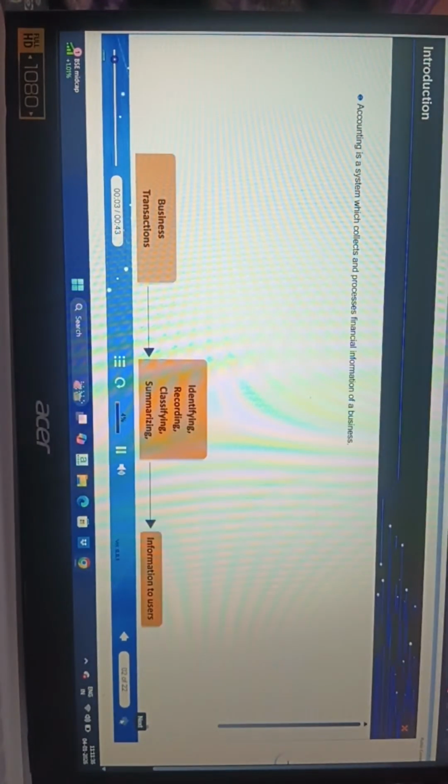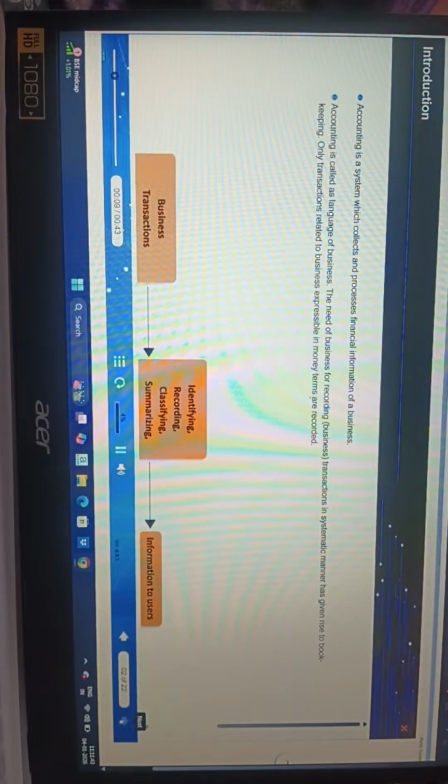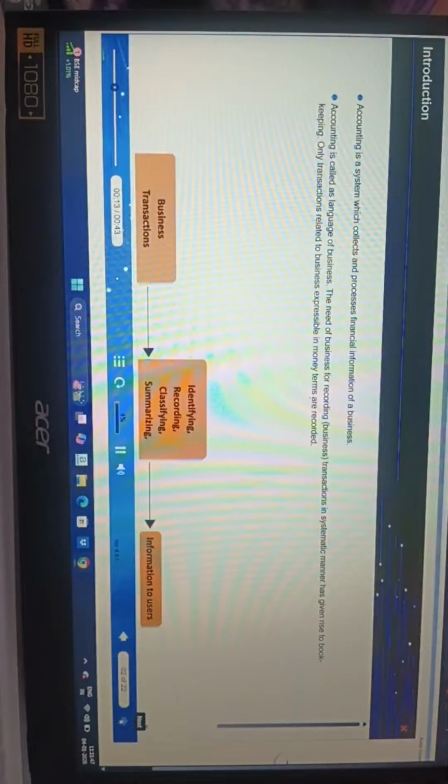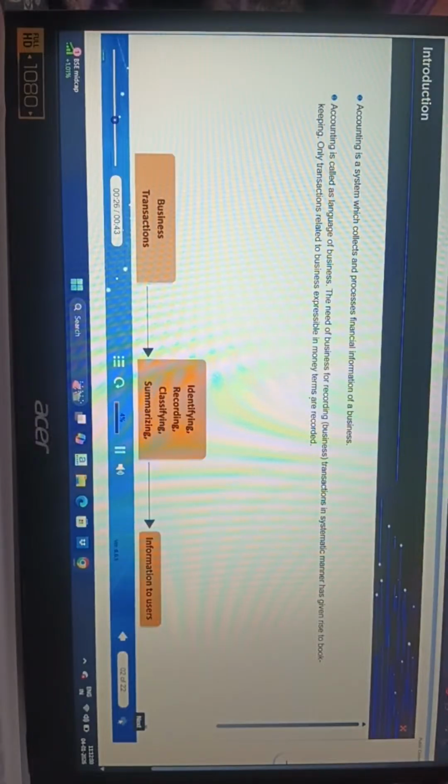Let us start with the question, what is accounting? Accounting is a system which collects and processes financial information of a business. It is called the language of business. This information is reported to the users to enable them to make appropriate decisions. This need of recording business transactions in a systematic manner has given rise to bookkeeping. All transactions related to business and expressed in monetary terms are recorded.